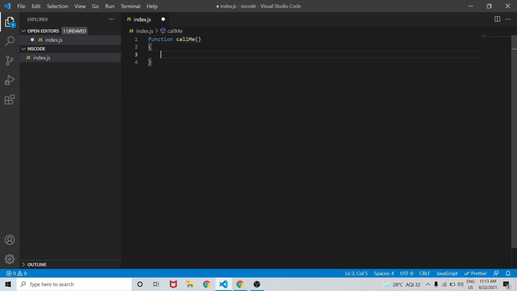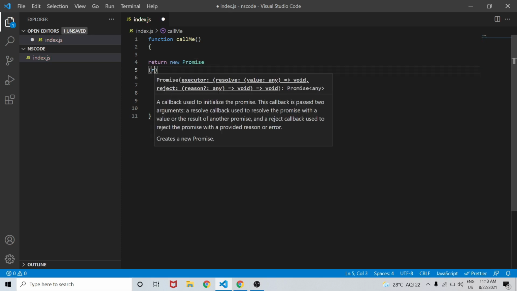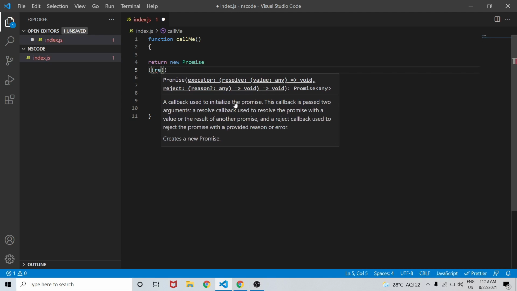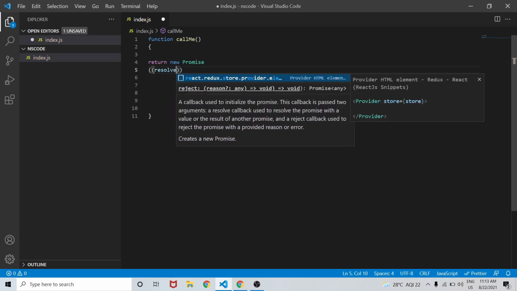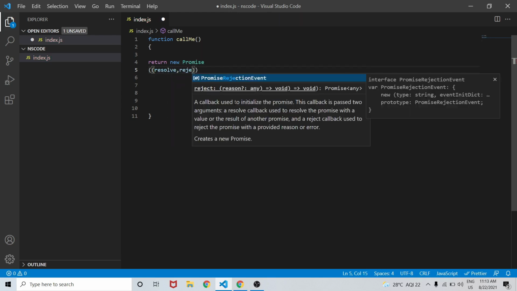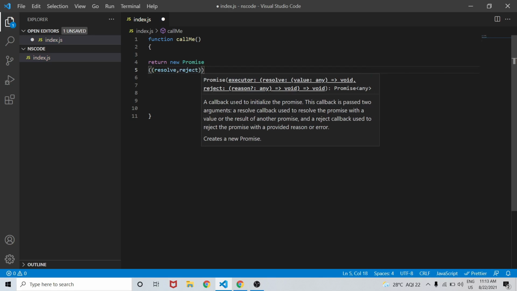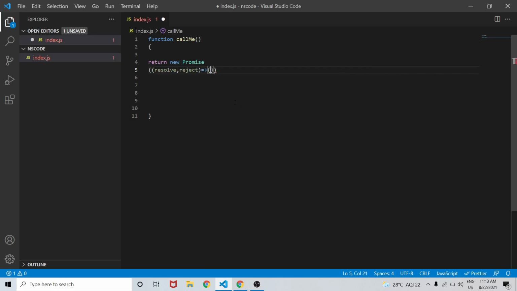So let me create a function called callMe. In this video, we are going to learn about promise and how we can create a promise. So you have to write return new Promise. This function will return a promise, and the promise will have two parameters, resolve and reject. The resolve is for success and reject is for failure or an error.